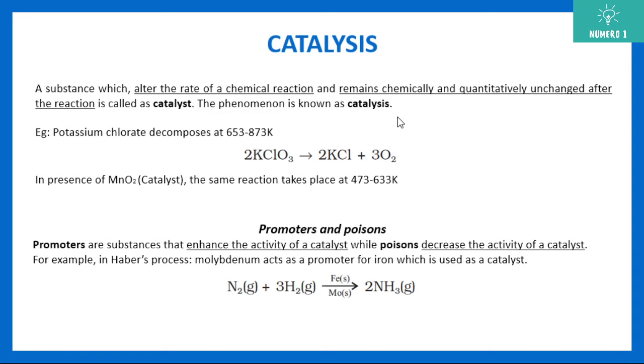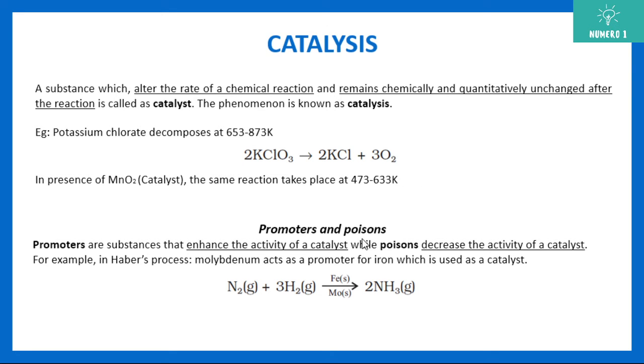Now just to give you an example, potassium chlorate decomposes at almost 700 to 800 Kelvin. But if you use a catalyst, that is MnO2, the same reaction happens but at a very low temperature. So this is the use of catalyst.